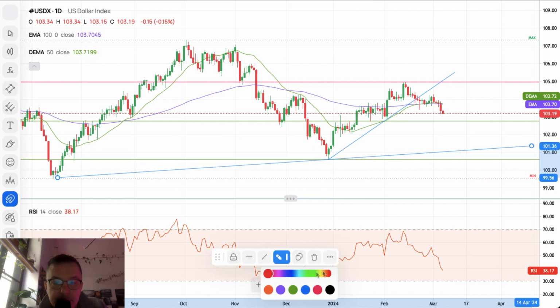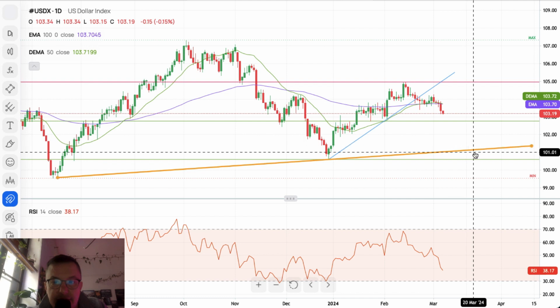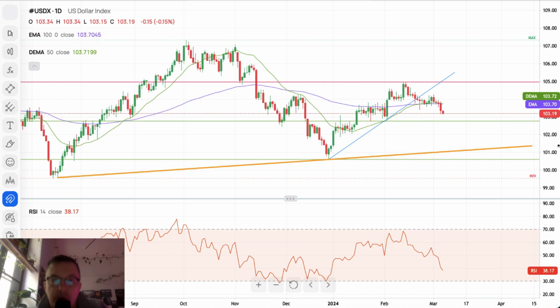Now, trend line, big trend line. We cannot break below this trend line, because if we break, then the downtrend will be continued, and we should see all of the currencies rallying against the US dollar, and US dollar weakening all across the board. That's the situation on the markets.